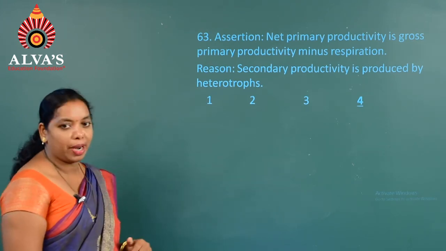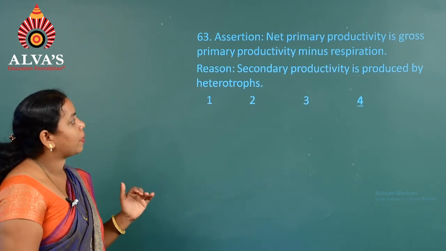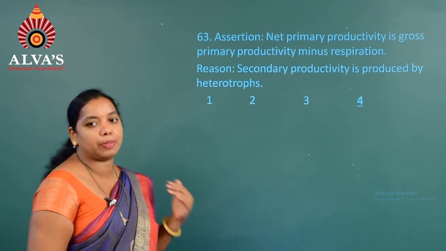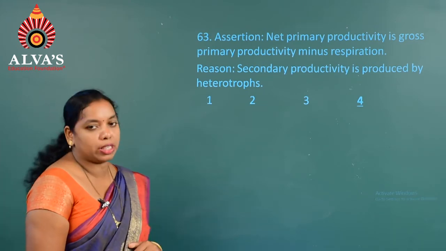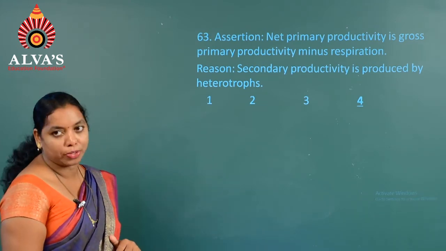Assertion: net primary productivity is gross primary productivity minus respiration. Whereas next, the reason: secondary productivity is produced by heterotrophs, they say.